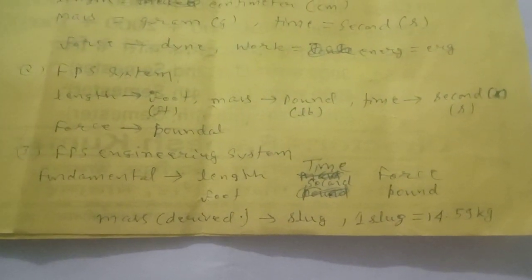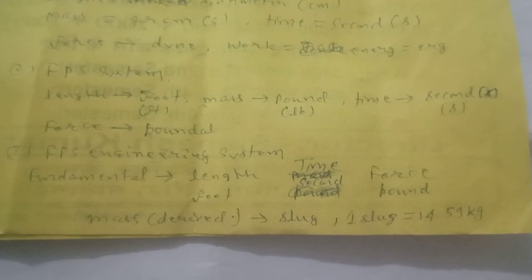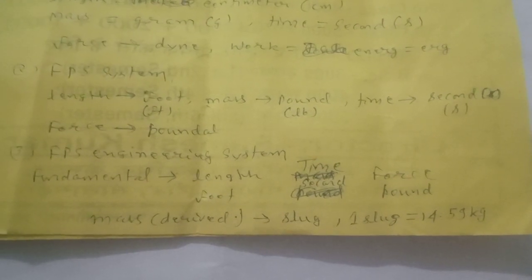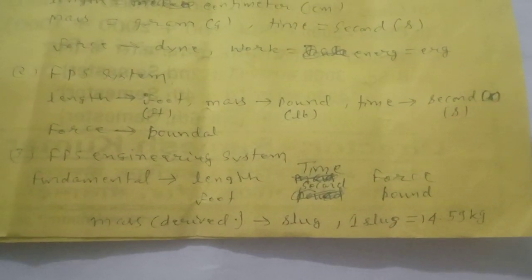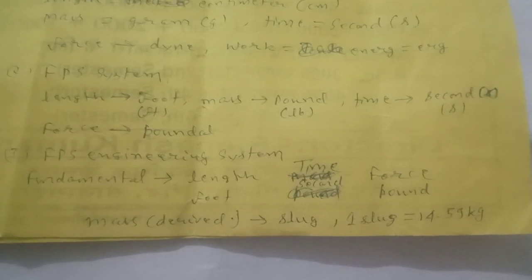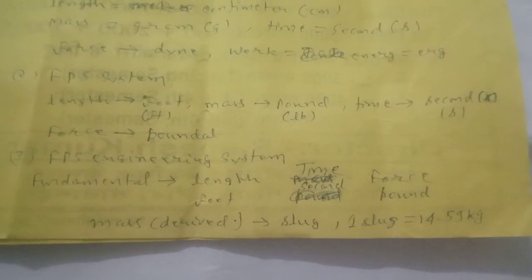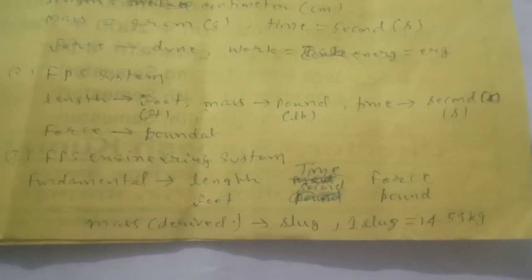Third is the FPS engineering system. In this system, the fundamental units are length measured in foot, time measured in second, and force. Force is a fundamental unit in place of mass, and force is measured in pound.